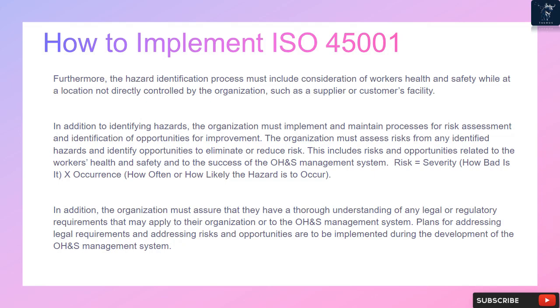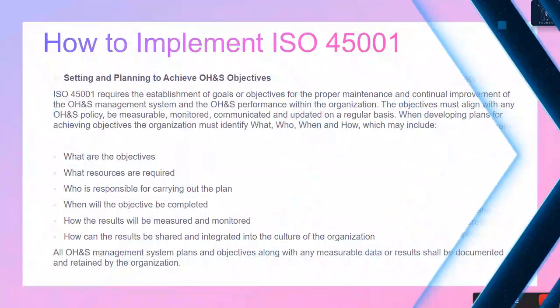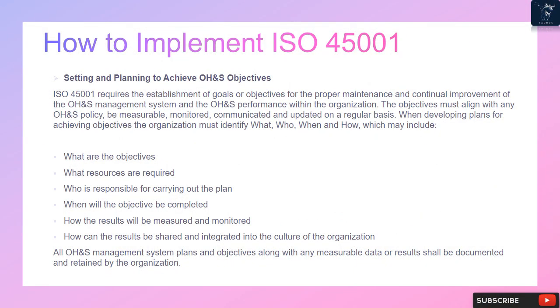In addition, the organization must assure that they have a thorough understanding of any legal or regulatory requirements that may apply to their organization or to the OHS management system. Plans for addressing legal requirements and addressing risks and opportunities are to be implemented during the development of the OHS management system.